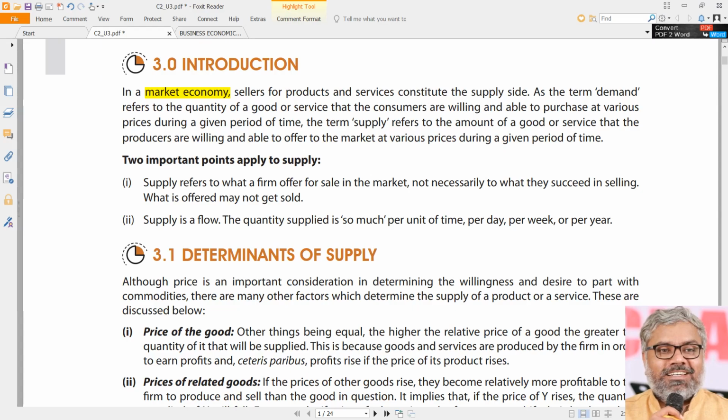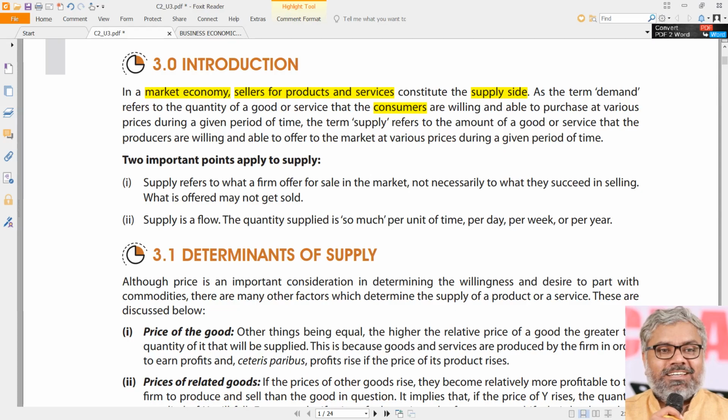But the supply side, what we are looking at now, is the side where there will be sellers for the products and services. Naturally, on the demand side, those were consumers. It was the buy side or demand side. Now, on the sell side or supply side, we will have the sellers for products and services.